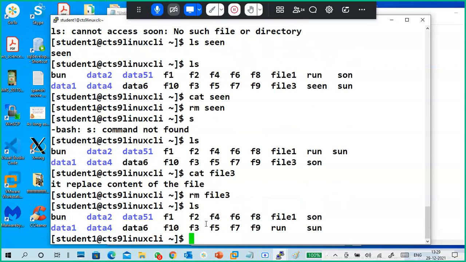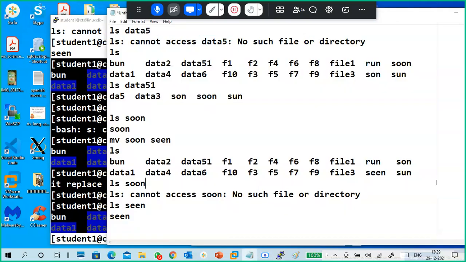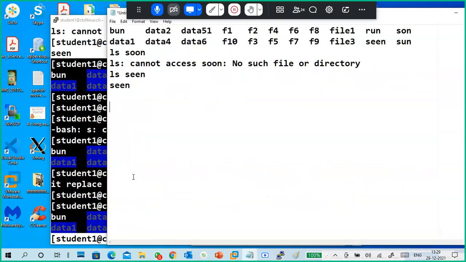Where is the file? The file is deleted. So this is how to delete files.